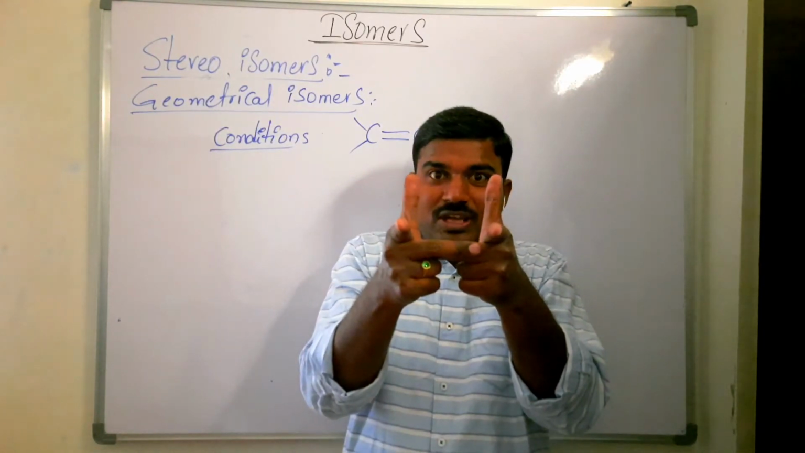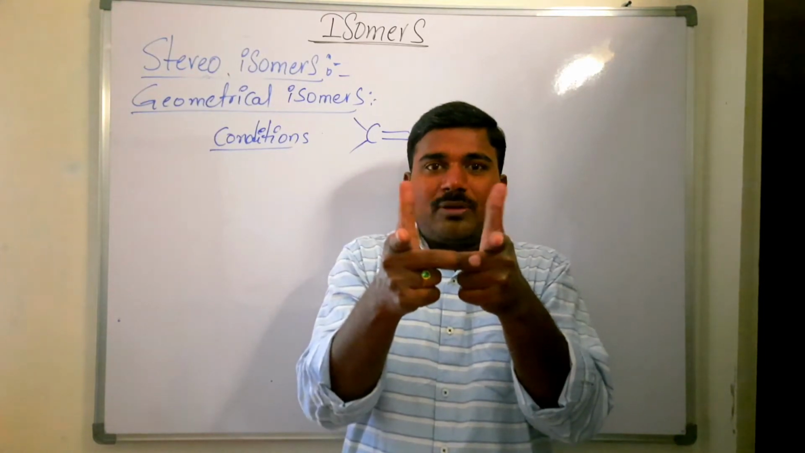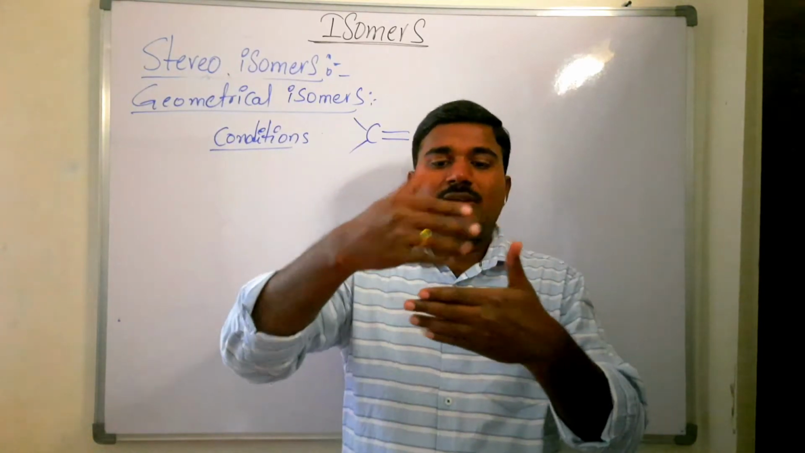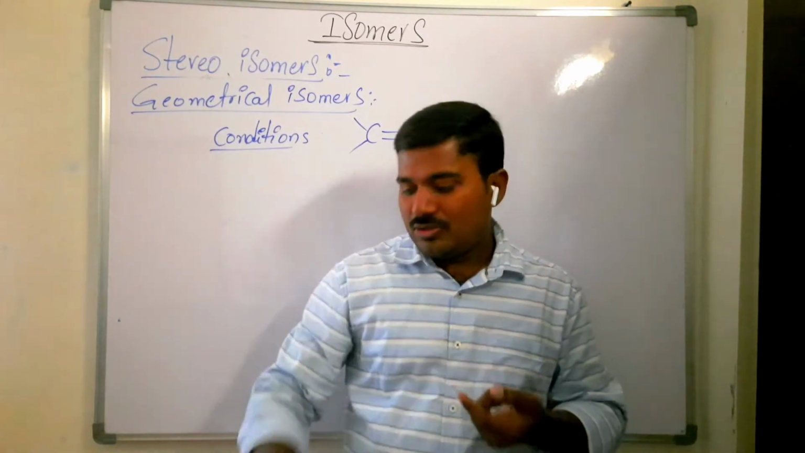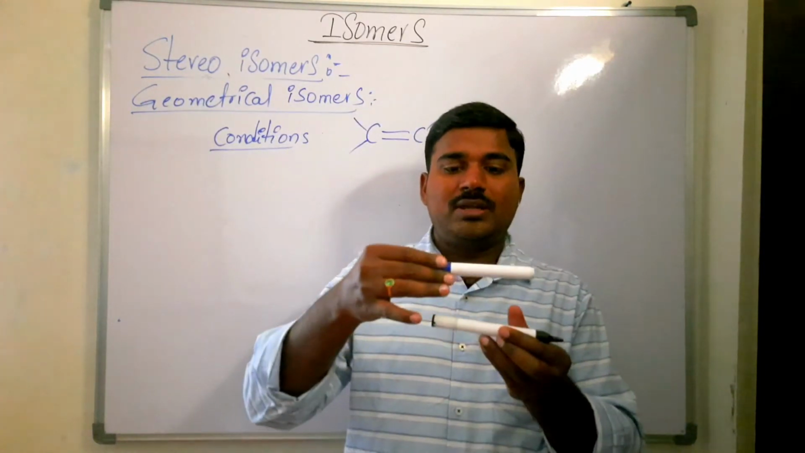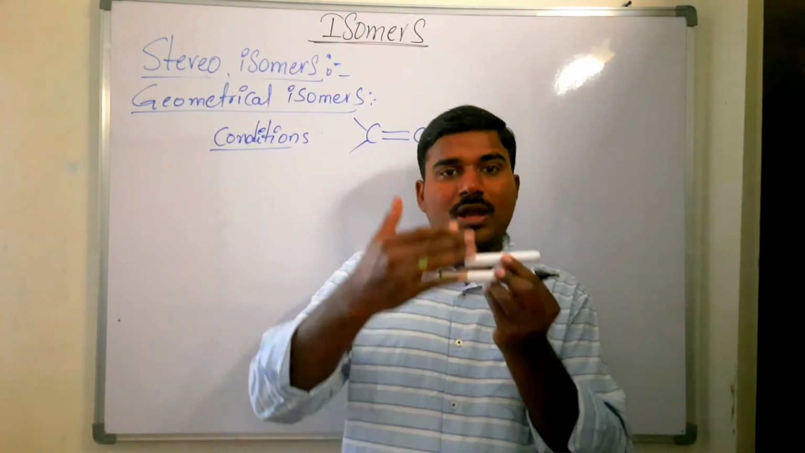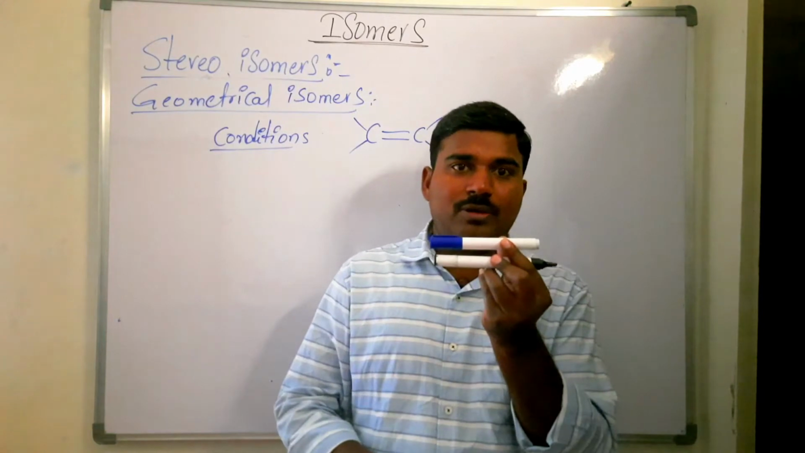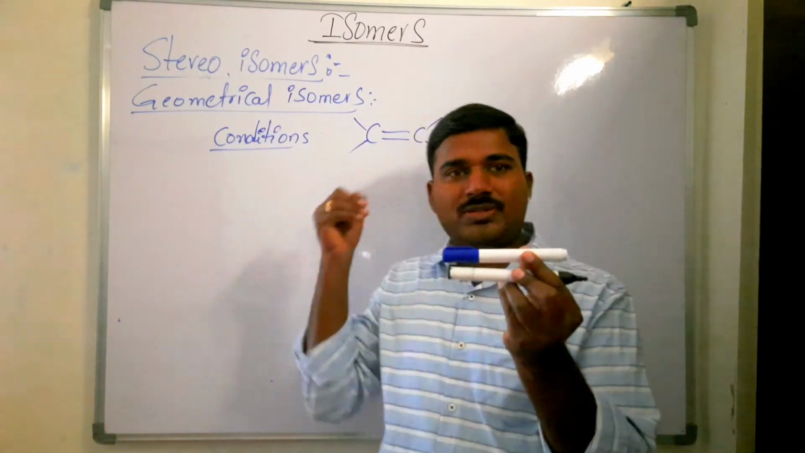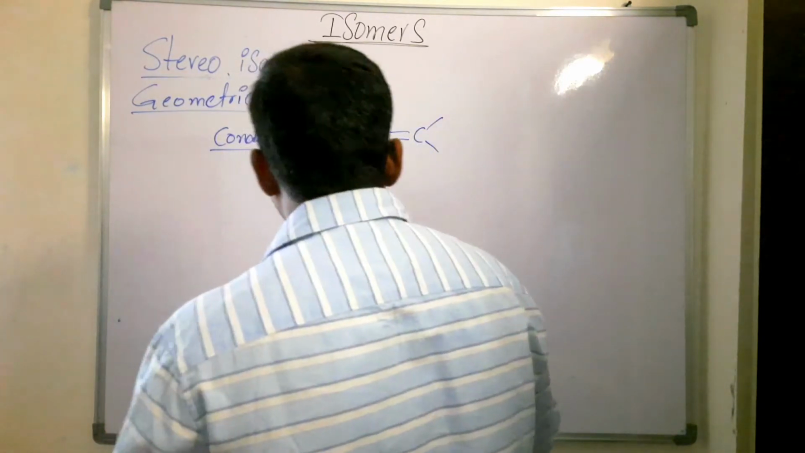These two pi bonds are perpendicular to each other. The two pi bonds are not like this; they are present like this, perpendicular. Now, if the same type of atoms are present on the same side of the double bond, it is called cis. If the same type of atoms or groups of atoms are present on opposite sides, it is called trans isomer.